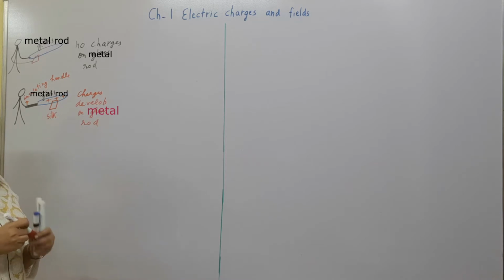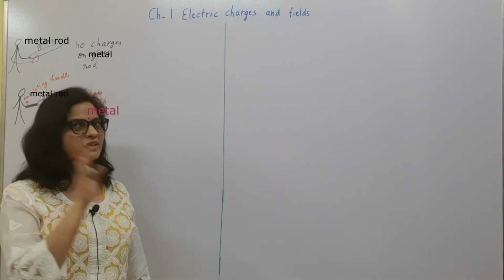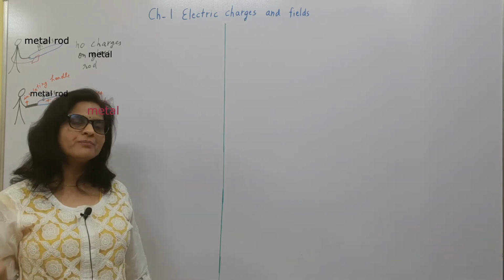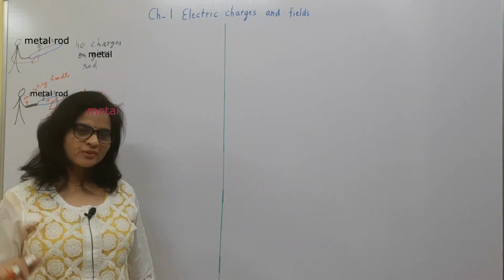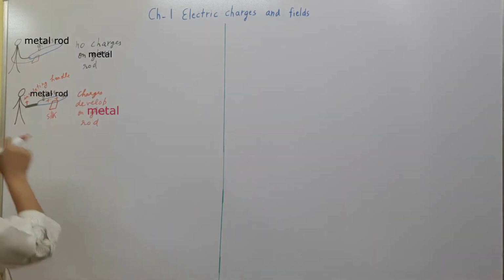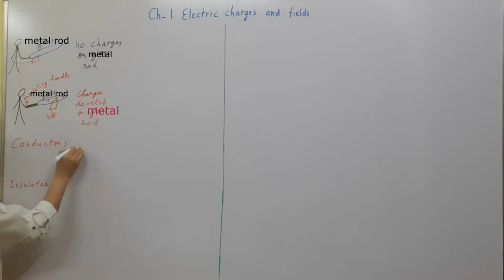That there are some materials which allow the charges to flow through them, right? And there are some materials which do not allow the charges to flow through them. So materials which allow the charges to flow through them are called conductors, and the materials which do not allow the charges to flow through them are called insulators, right? So we have the definition of conductors and insulators over here.